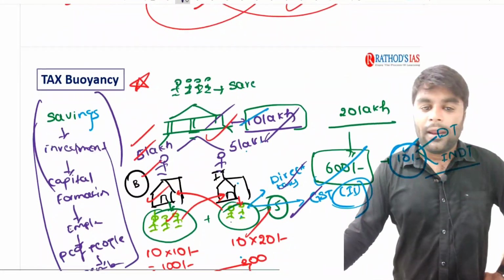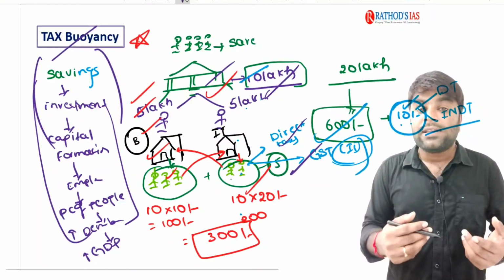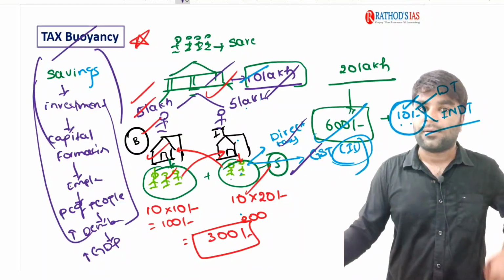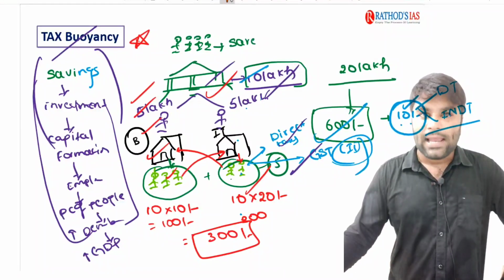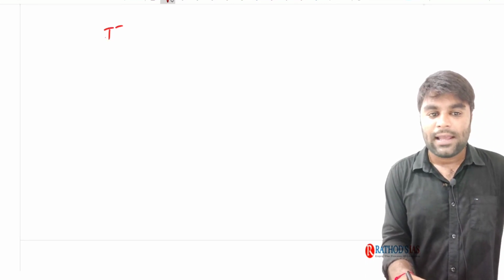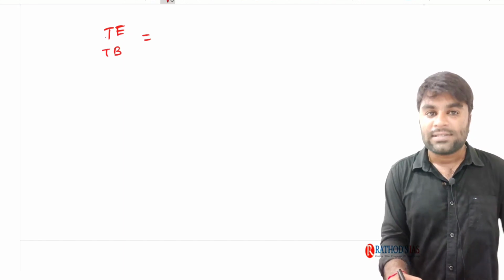Next, before that, I would like to conclude by talking about tax buoyancy and tax elasticity, which are related to this particular current affair. Now, what is the meaning of tax elasticity and tax buoyancy? It's very simple, guys. Both tax elasticity and tax buoyancy have the same formula.